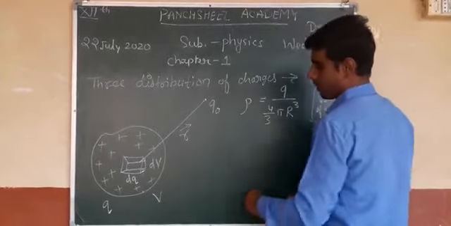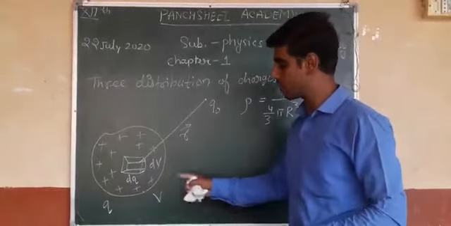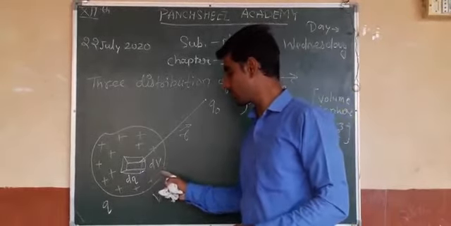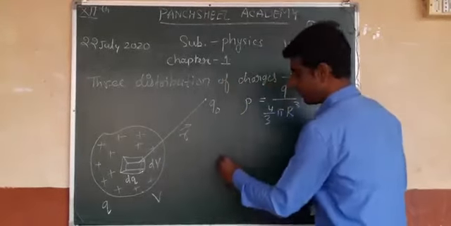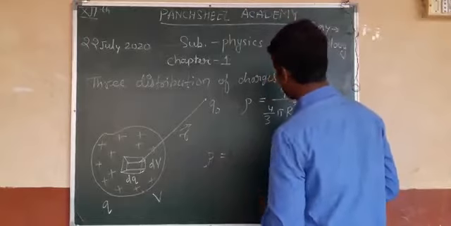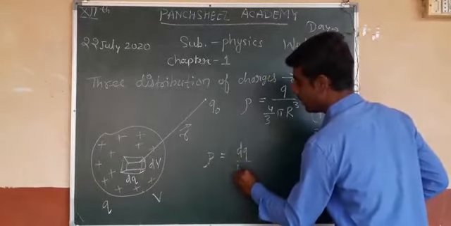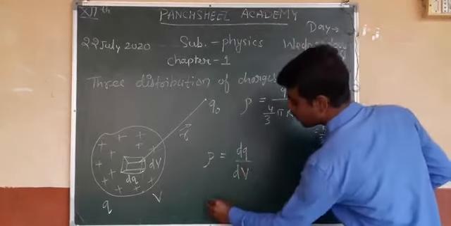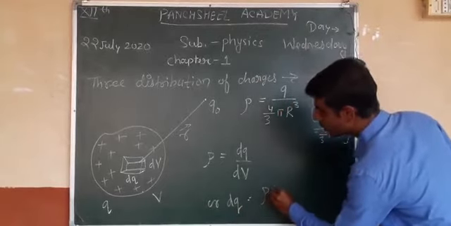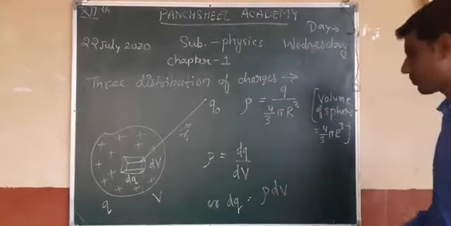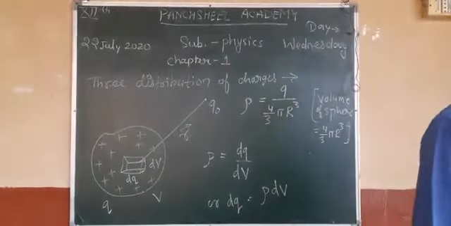Now for the small charge over the small volumetric surface, we define another term, rho equals what? It is dq upon dv, or dq equals rho into dv. This is the value of the small charge.